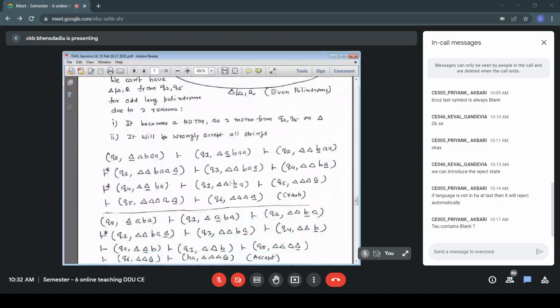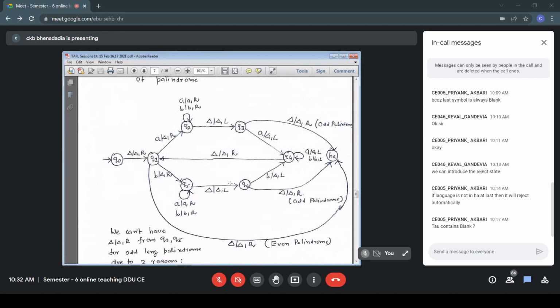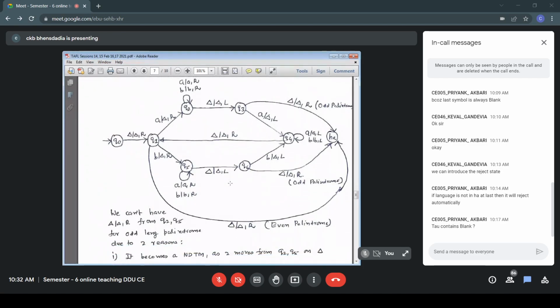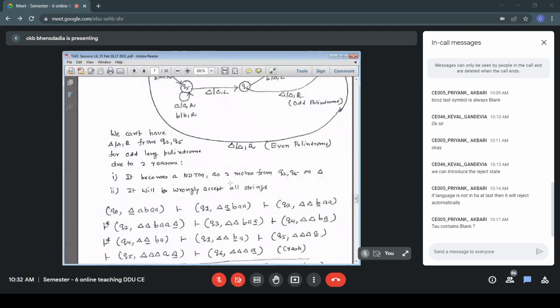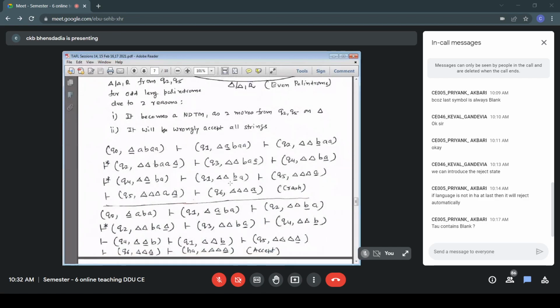This is B, blank, R. And after this B, we have infinite blanks. So B, blank, R, this is the displacement. So this is the new position of the head, the fourth blank from left. So it is Q5, blank. We go to Q6, blank, blank, L. So this is the new configuration. After this head position, we don't write remaining blanks.